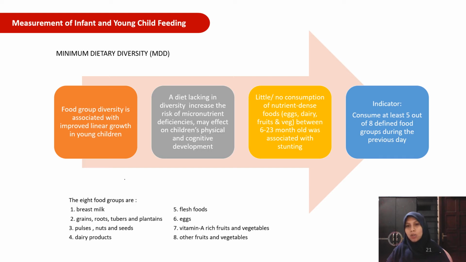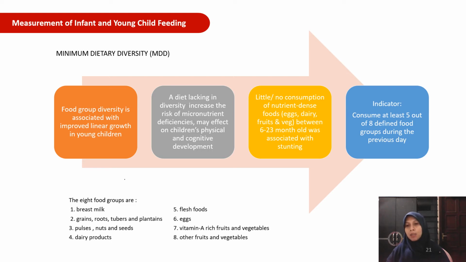A study shows that little or no consumption of nutrient-dense food like eggs, dairy, fruit, and vegetables between 6 to 23 months old was associated with stunting. So as an indicator, minimum dietary diversity is consuming at least 5 out of 8 defined food groups during the previous day.